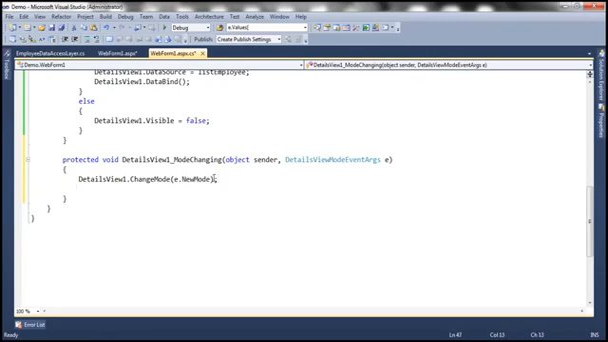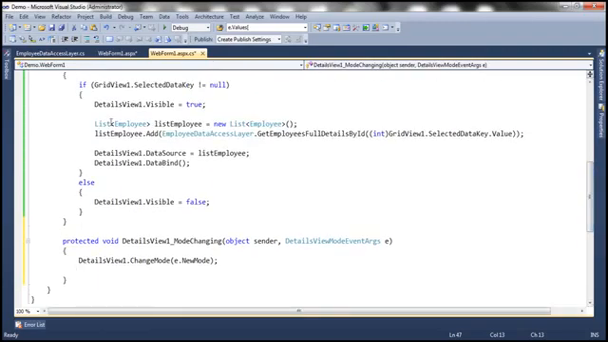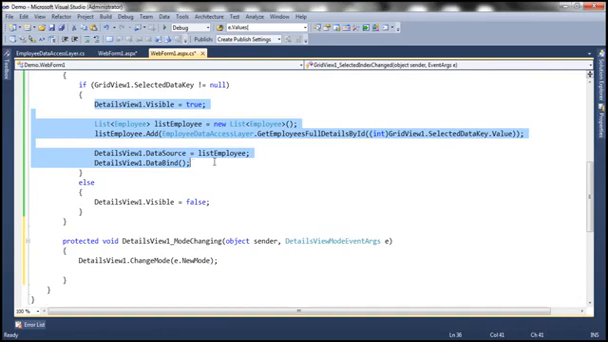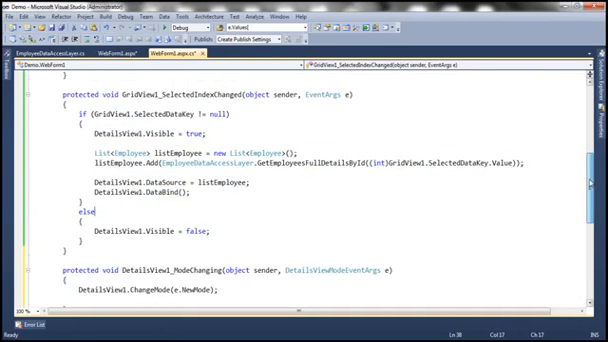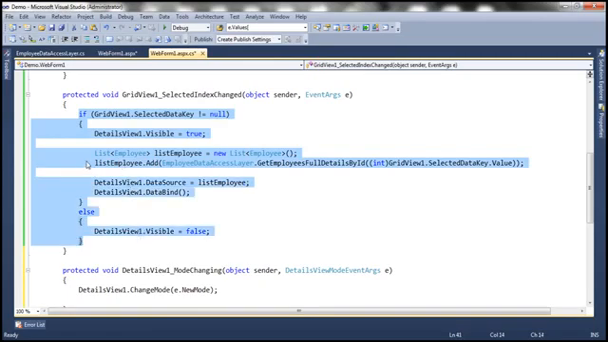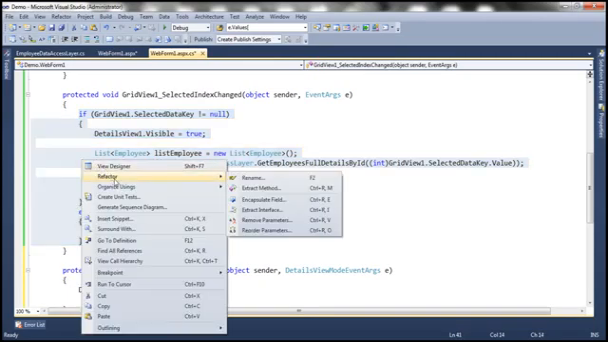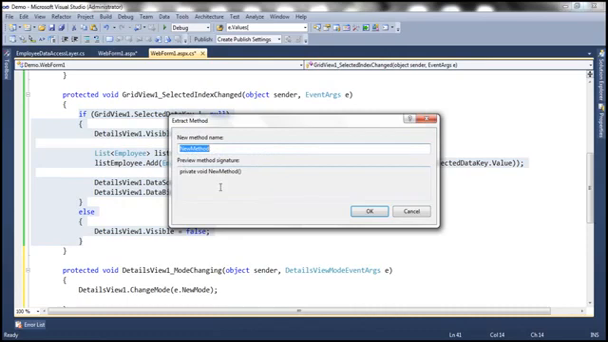Okay, and then look at this. After I change it to its new mode, I need to do the data bind once again to the details view control. So I will basically have to write all these lines of code there. So instead of duplicating this code, I'm going to encapsulate all these lines into its own private method. So let's right click on that, refactor, extract method. I'm going to call this details view data bind.